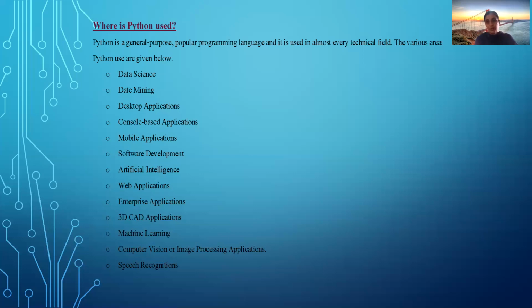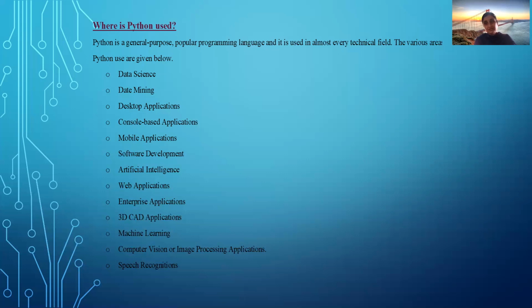Okay, then desktop applications. A desktop application is nothing but a computer which is placed on the desktop, used as an individual computer, called a desktop computer. You can use Python in desktop applications also. Console based application. What is a console based application? As I told you, DOS and Unix are text based user interface languages.